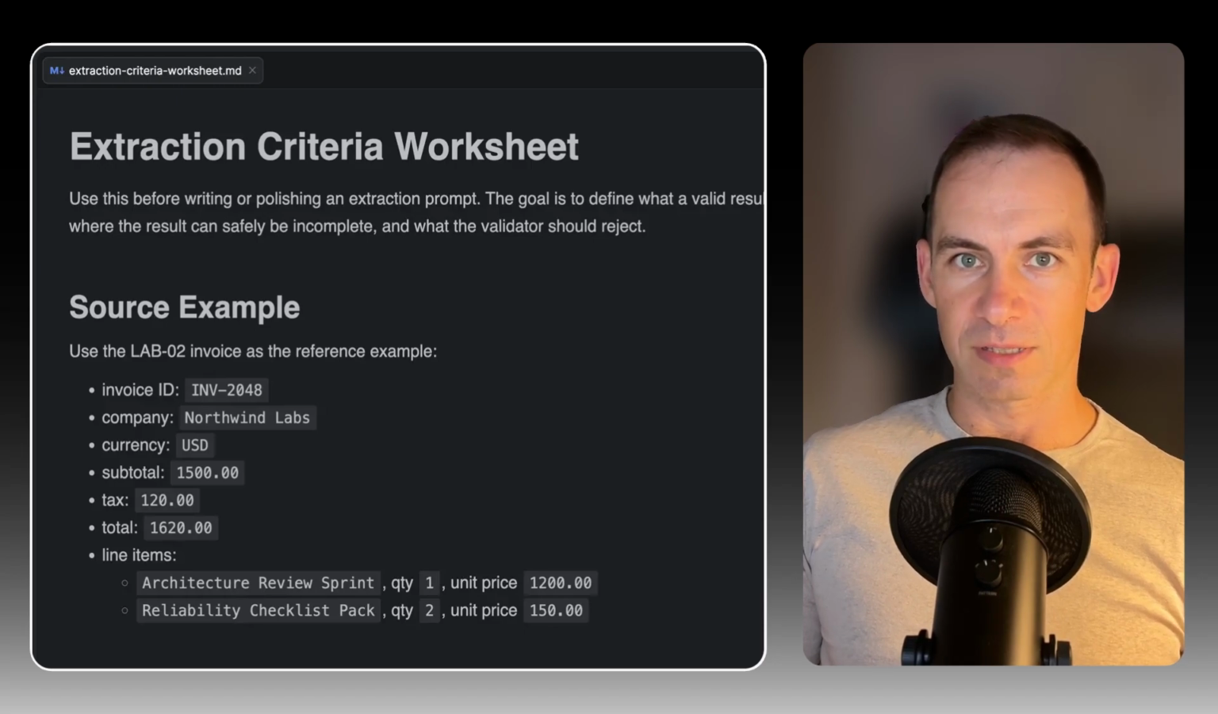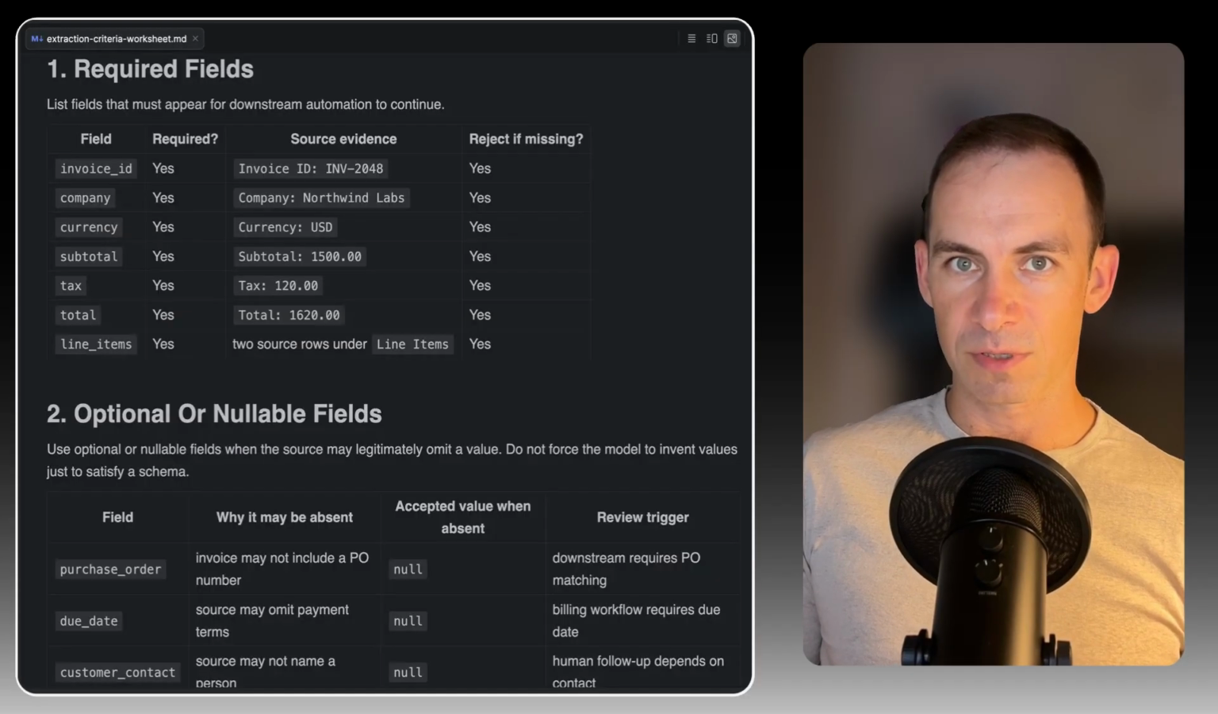Start with the source example. The worksheet identifies the invoice identifier, a company, a currency, subtotal, tax, and total, and the two line items. These are source-supported facts. Now look at how the worksheet converts those facts into the required output fields. This is the work you should complete before writing a more elaborate extraction prompt. Source first, contract second, prompt third.